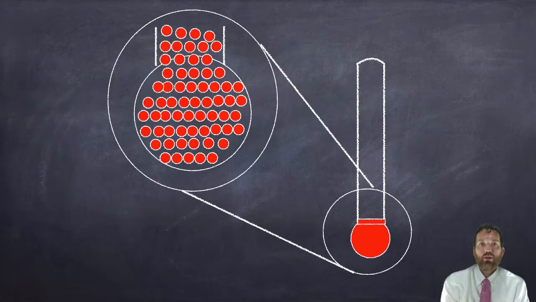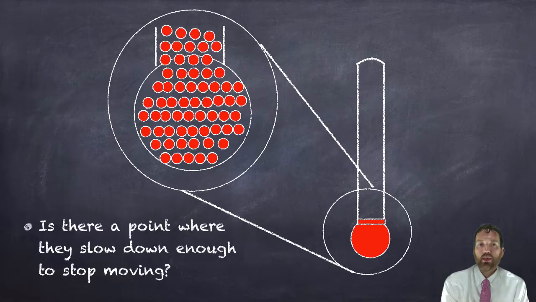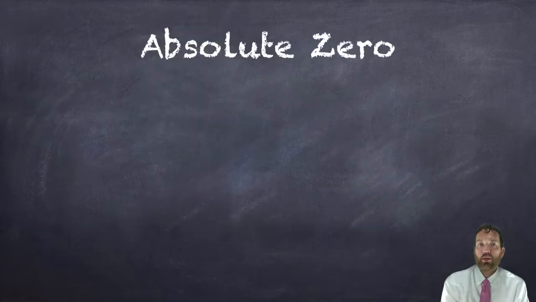So if we could look on a microscopic view of the particles in our thermometer here, they're always moving, even when they're solid. They're just shaking and vibrating in place. But there actually is a point where they can slow down enough to stop moving, or at least in theory there is. And we call that absolute zero. Absolute zero is 0 degrees Kelvin, or in Celsius, negative 273 degrees Celsius.